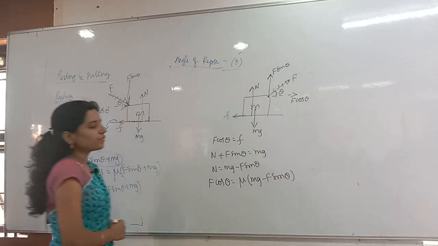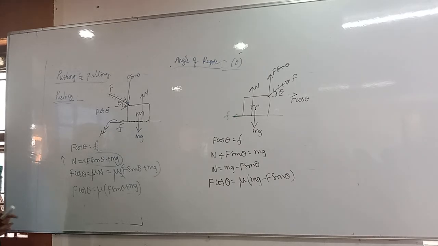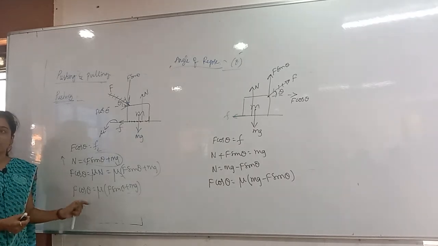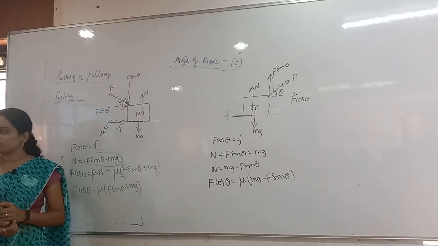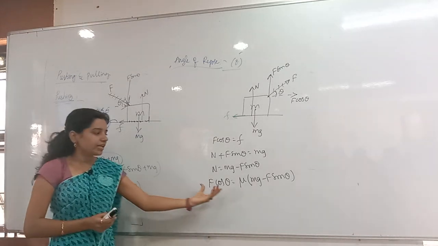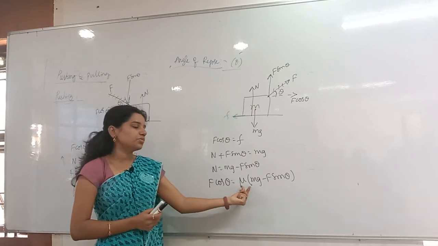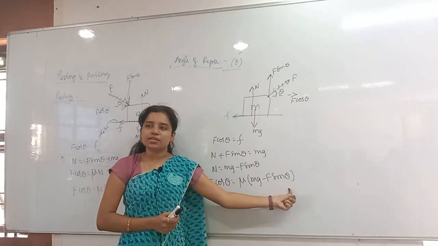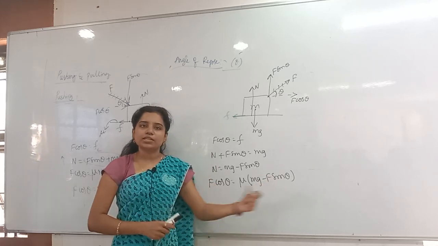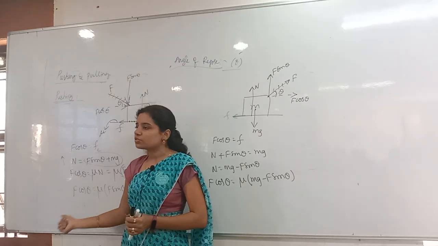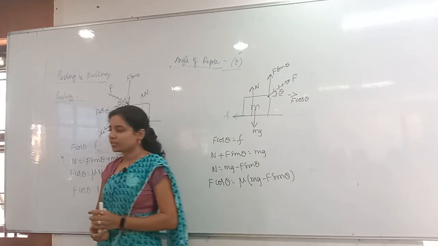Now in which case is F cos theta more, pushing or pulling? In pushing, F cos theta is more, which means we have to apply more force to push than to pull. You understand that here F cos theta is responsible for the motion, I said. So F cos theta is equal to mu into (mg minus F sin theta). Is mg minus F sin theta less force or more force compared to the pushing case? Less force. So which will be easier? Pulling will be easier than pushing. Better.